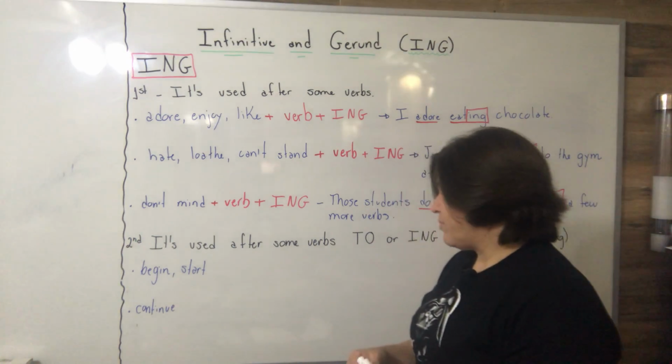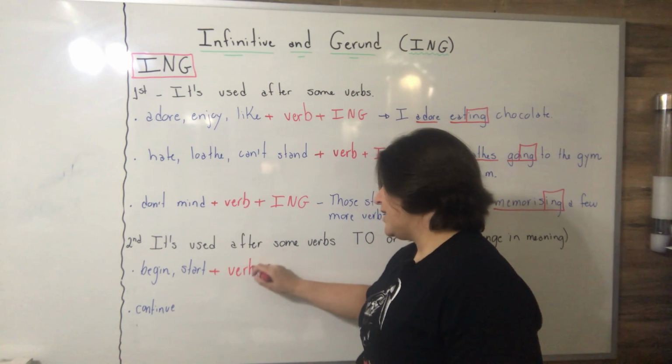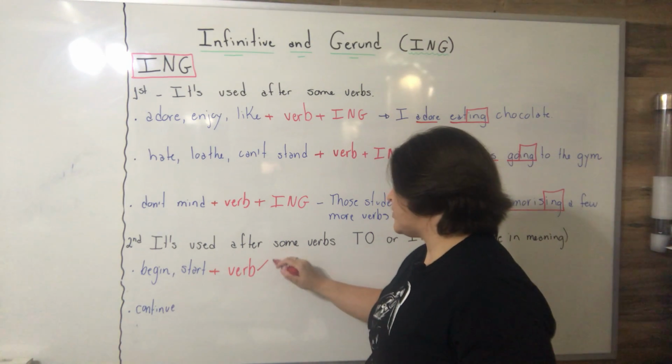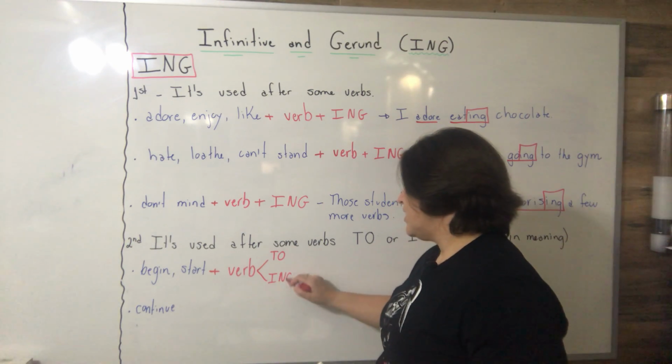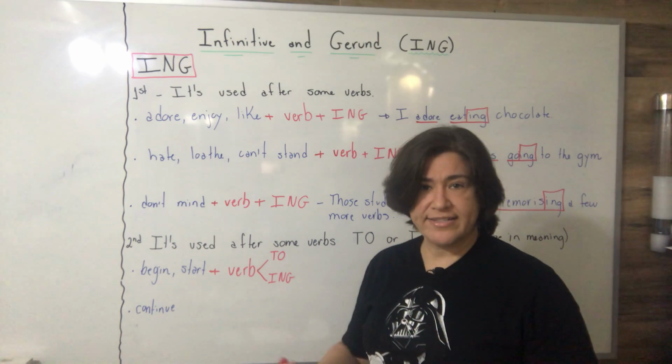So let's see an example to understand. I'm going to write another verb, and this verb must be in the infinitive. I will be choosing between to or ing. It's up to me which one I choose, and I will be correct anyway.